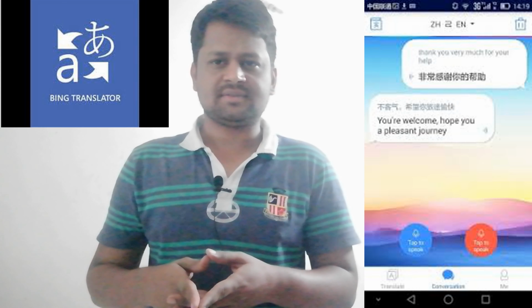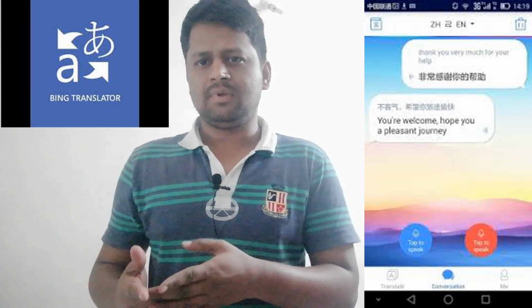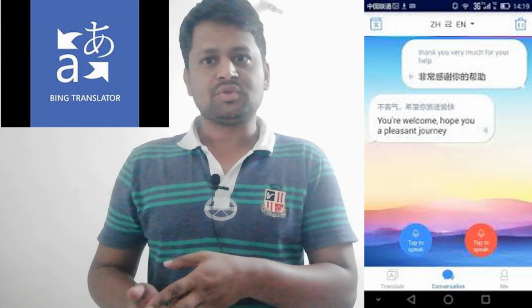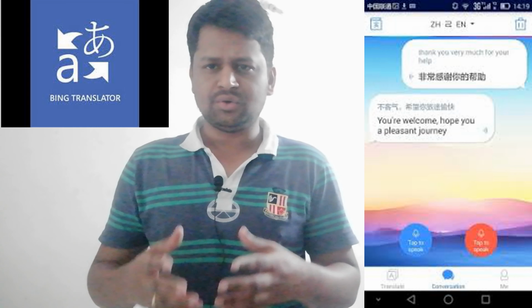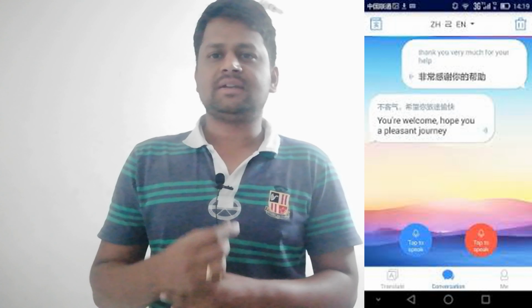And the next thing is translation. The Google Translate alternative is Bing Translate. Most of the people will be using this Bing Translate and BAIDU Translate.